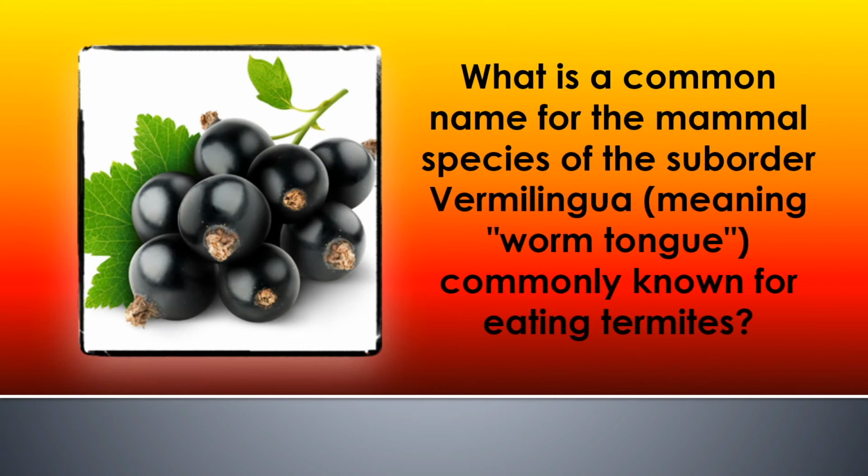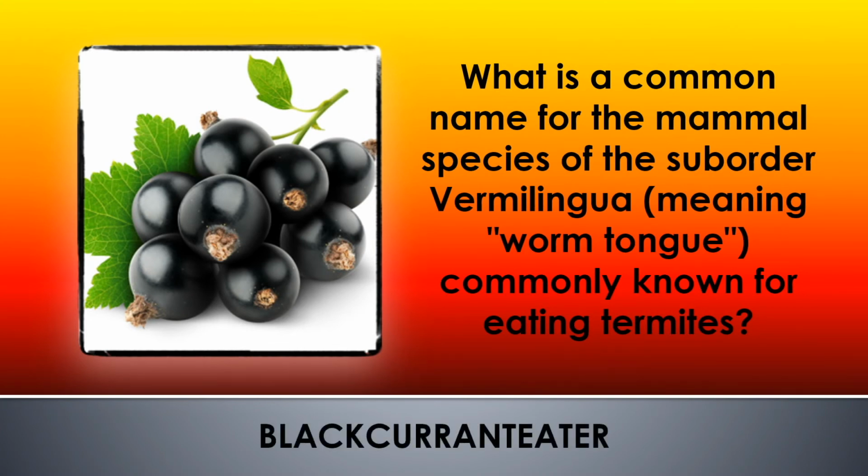Fourth one in the fruit and veg category. What is a common name for the mammal species of the suborder Vermilingua, meaning worm tongue, commonly known for eating termites? And the answer to that one is blackcurranteater.